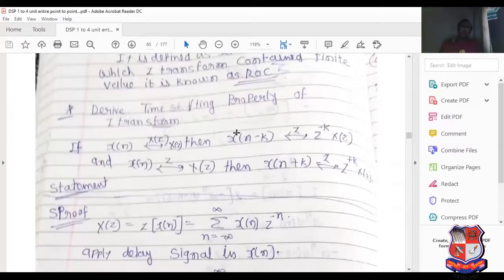Determine and derive the time shifting property. Now see, this is the basic example of Z transform which is completed. Now time shifting property, time scaling property, I have derived this with the help of necessary expression. What is the meaning of time shifting? See this. Here x of n and Z transform of x of n is X of z. Then x of n minus k. X of n minus k means what? I have sketched here with the help of whiteboard, so you will be able to understand.